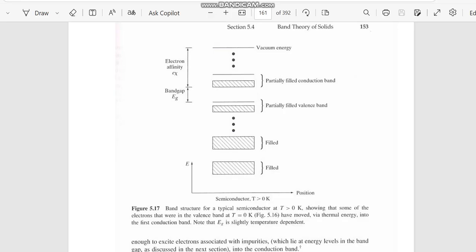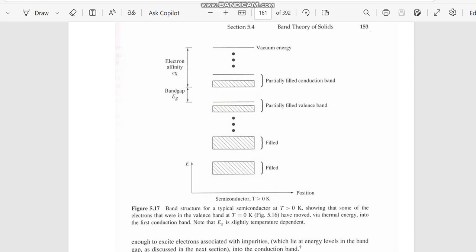So two energy bands are created, a partially filled valence band and a partially filled conduction band. And whenever it is a semiconductor at T greater than 0, in place of the work function, it becomes the electron affinity E eta.